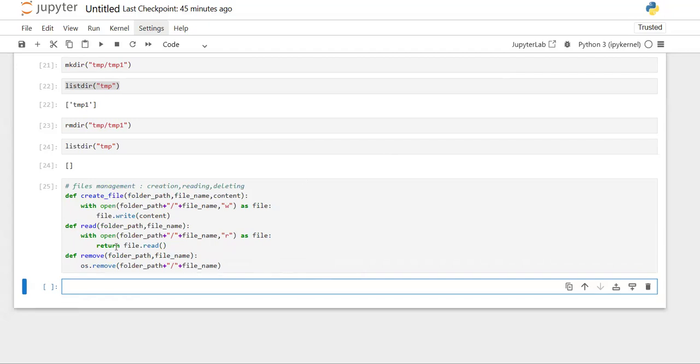So let's check the working of these as well. In order to check this, first let's create some file inside our temp folder. I'm writing create file, using the method we defined, and I'm providing first the folder name temp, and the file name file1.txt, and the content I'm passing as "This is file1."